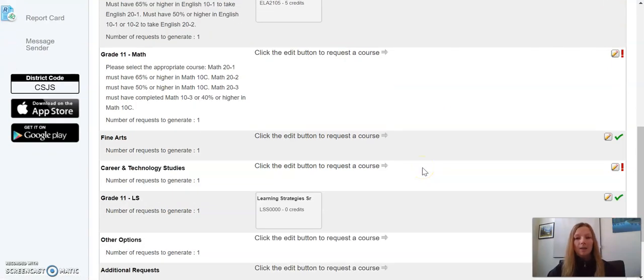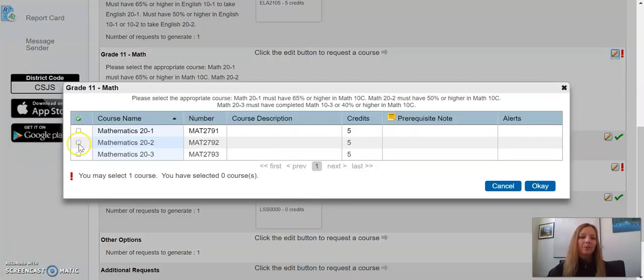Then we get to math. Okay, and we have a few options here. So if you're a 20-1 student, that means you would have got 65% or higher in the 10C. To choose 20-2, 50% or higher in 10C. And then there's the 20-3 option, which is if you did 10-3 in grade 10, or you didn't pass your 10C, but were above that 40% mark. Okay, so you're going to make that choice as well.